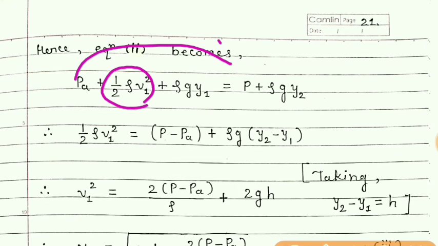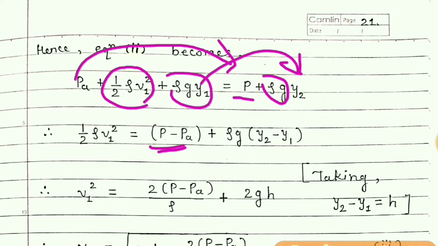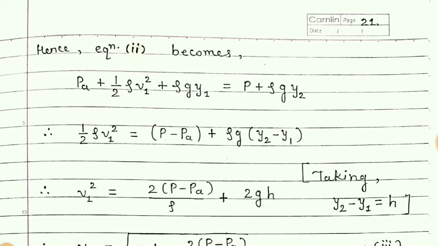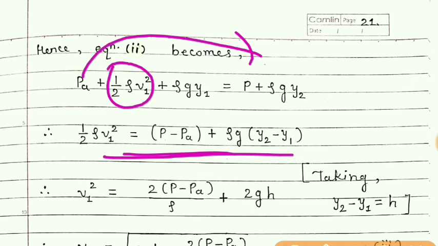This PA is brought to this side, so it will become P minus PA. And when this term is brought to this side, rho g is common in both, so rho g is taken out, and what remains is Y2 minus Y1. So normal mathematics is there. Simply we have to make this the subject and bring the rest of the terms to this side.